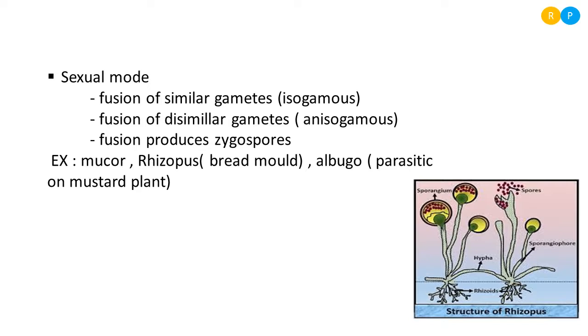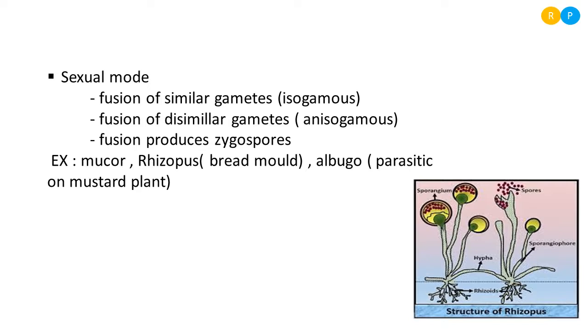So the first step of the sexual cycle is plasmogamy, that means the fusion of protoplasm. The second step is fusion of nuclei, that means karyogamy, and the final step is meiosis of the zygote, that results in the formation of haploid spores. Clear? So as a result of isogamous and anisogamous fusion, the spores will form at the end. Those spores will form as a result of meiosis. Clear, right? So you have to understand this.